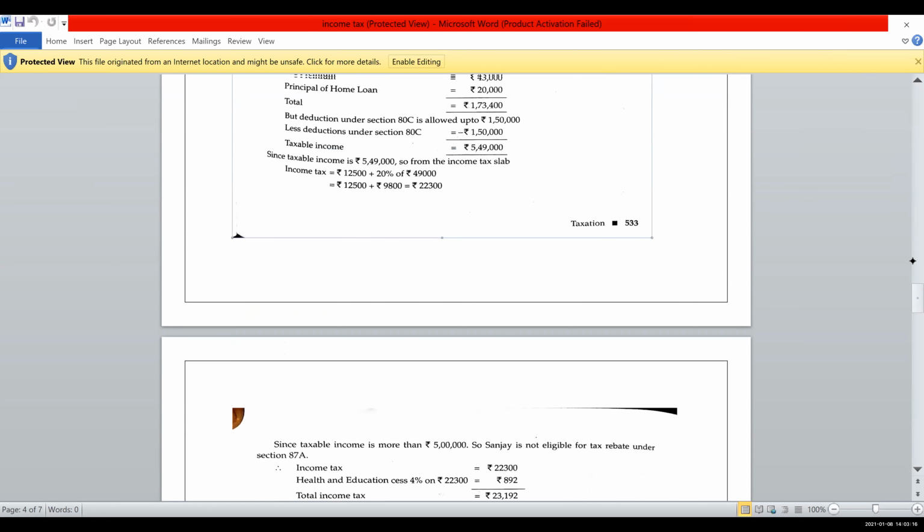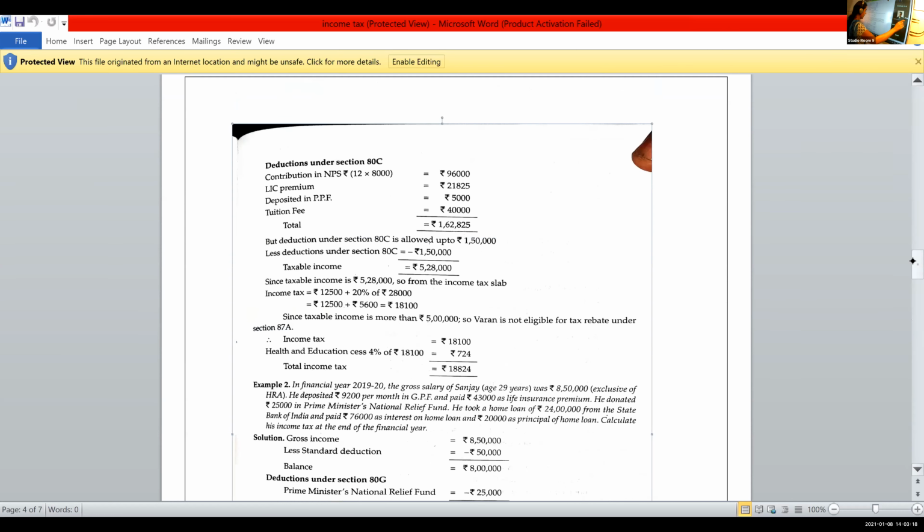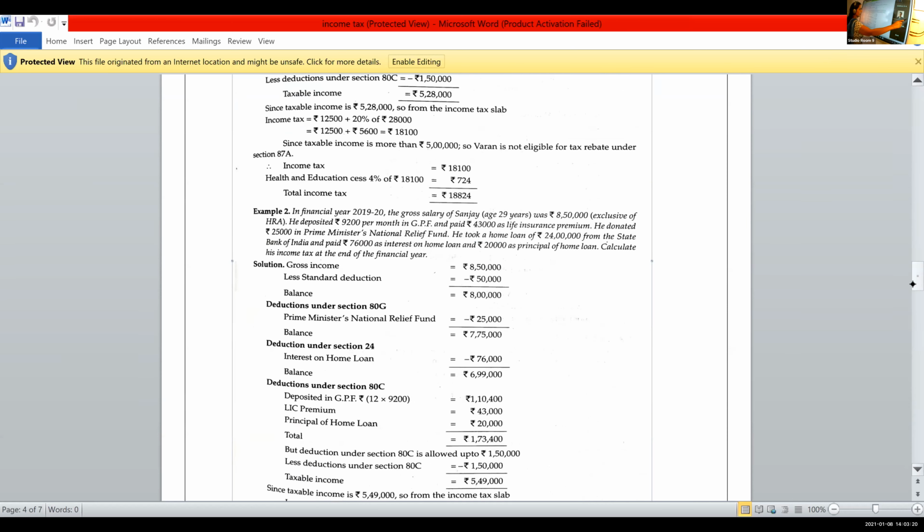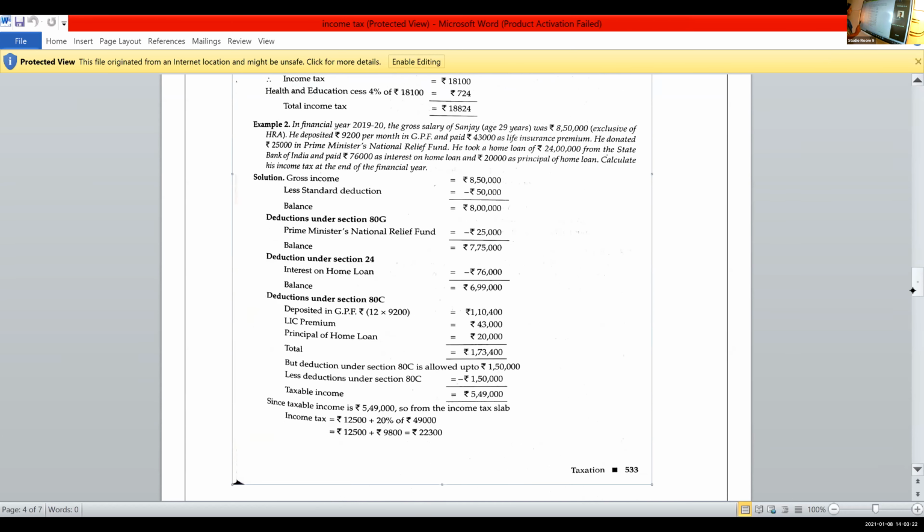Ma'am, can you show the previous page? One second. Okay. So don't copy it. Just do it and check your answer. Do this one and check your answer.